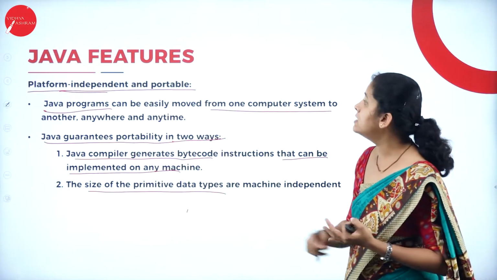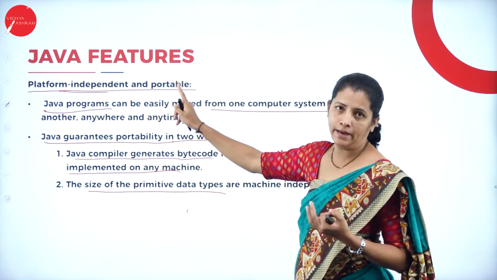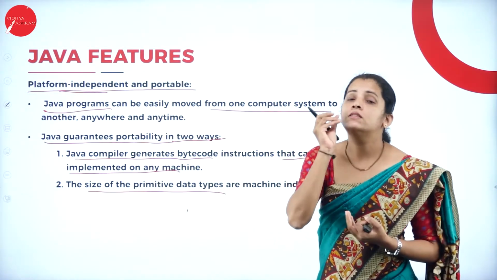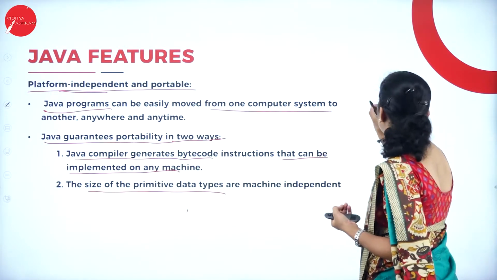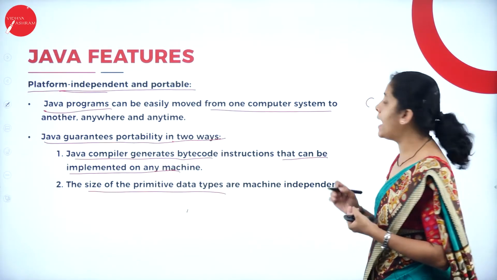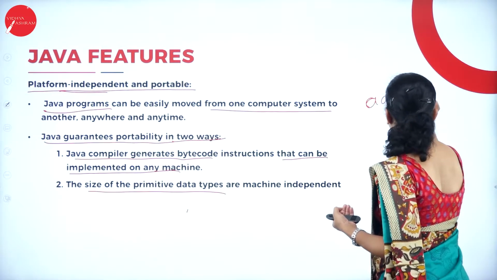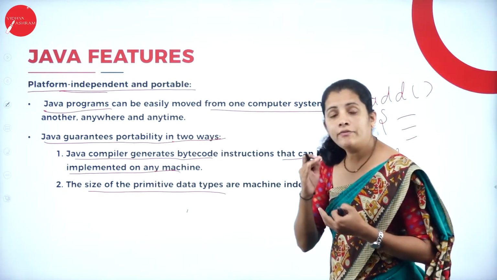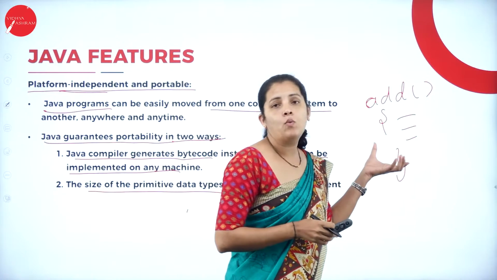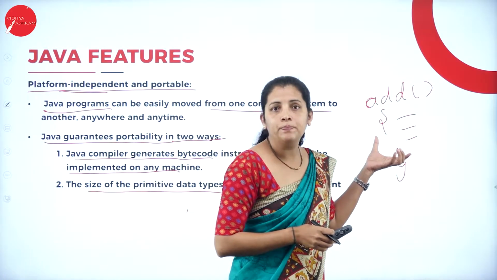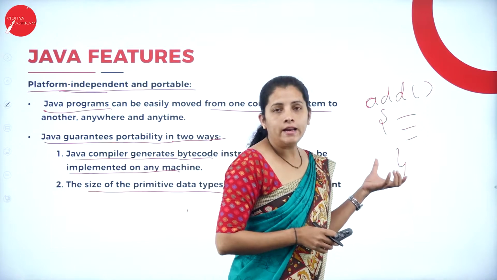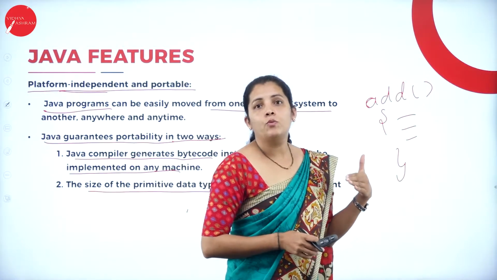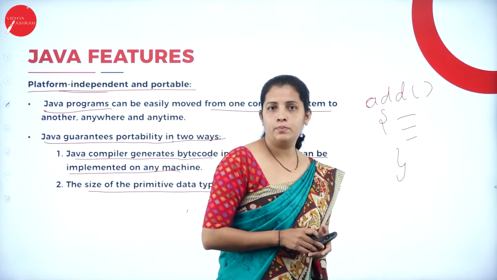So what is the feature here? That is platform independent. To illustrate this feature, I'm going to consider one simple example: a C program to add two numbers. So this is my program. Now, after compiling this program, what am I going to get? I'm going to get the object code. And the object code I get varies from one processor to another processor.